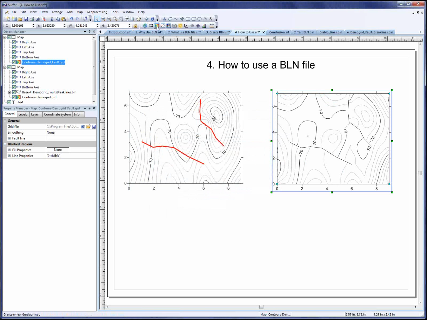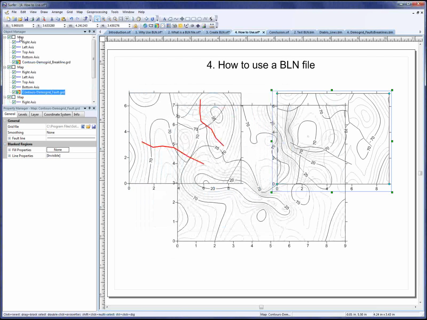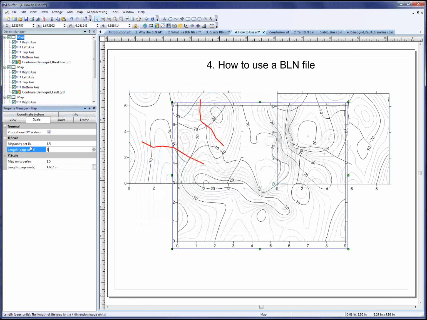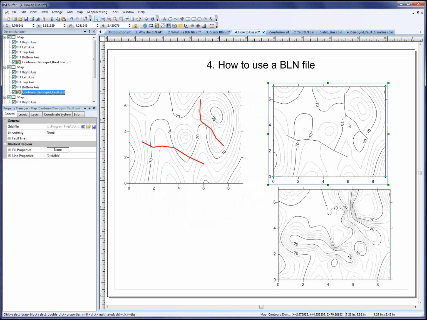Now I'll create a contour map of this grid file and resize it. So here they are with faults. You can see the contours go right into it. Here you can see the lines have been used as break lines, including the z values, which is used in the gridding process. And the contours are very smooth around those break lines.